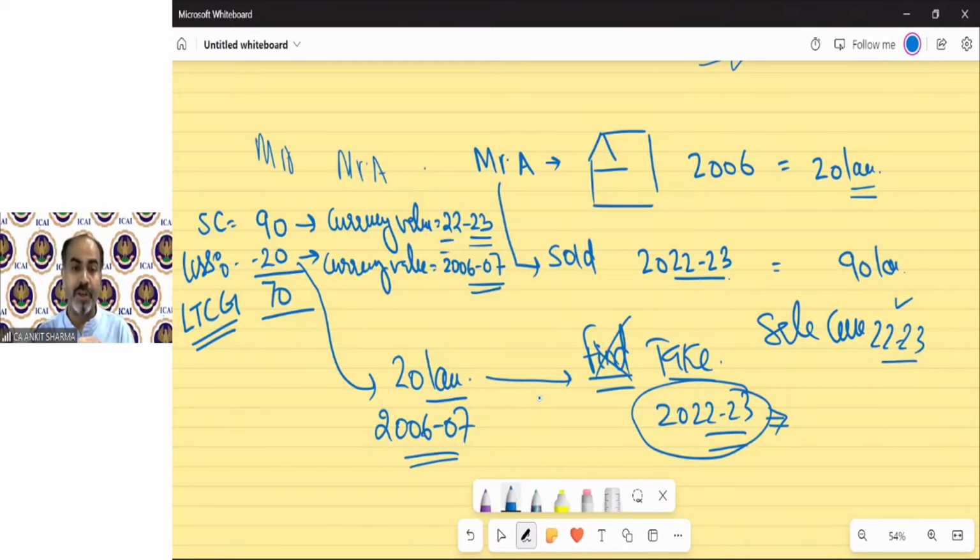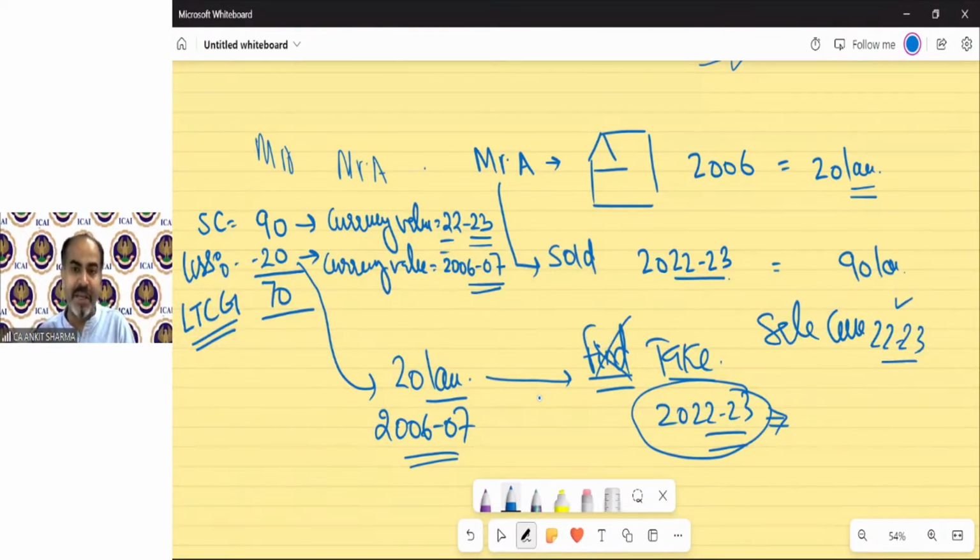That is happening due to inflation. It's a kind of depreciation in the money value.